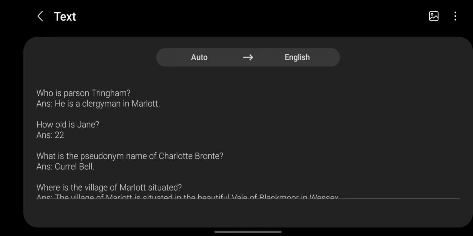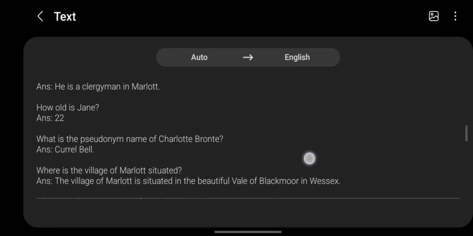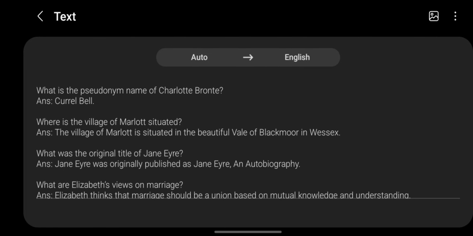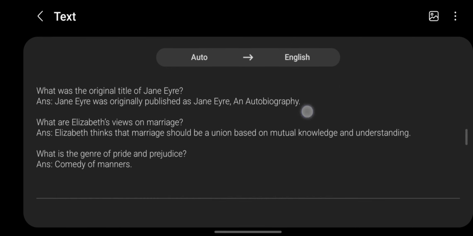Who is Parson Tringham? ANS. He is a clergyman in Marlott. How old is Jane? ANS. 22. What is the pseudonym of Charlotte Bronte? ANS. Currer Bell. Where is the village of Marlott situated? ANS. The village of Marlott is situated in the beautiful Vale of Blackmore in Wessex. What was the original title of Jane Eyre? ANS. Jane Eyre was originally published